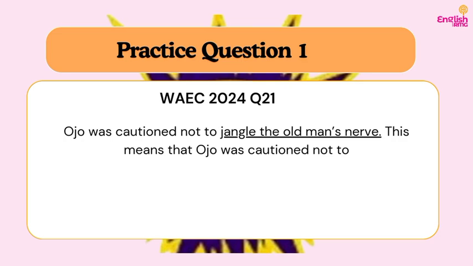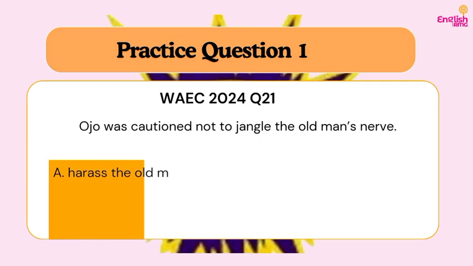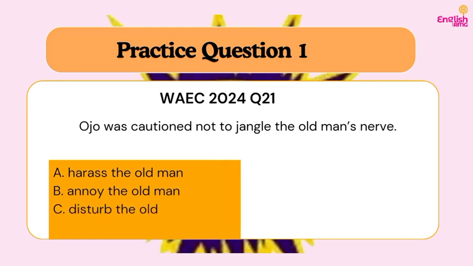Do you understand? We said from the strategies that there are some idioms that even the context cannot give you enough clue, because there are going to be tricky options as well. So now let's consider the options. A. Harass the old man. B. Annoy the old man. C. Disturb the old man. D. Tease the old man. If you are not familiar with this meaning earlier, you might find it difficult. Does it mean to harass, to disturb, or to tease? But it actually means not to annoy the old man.